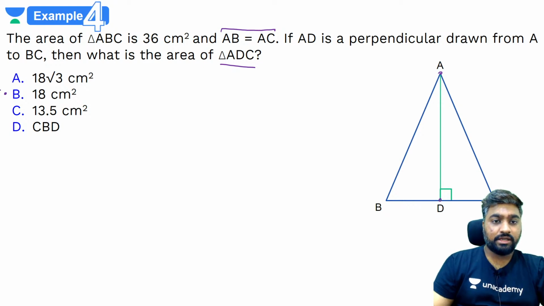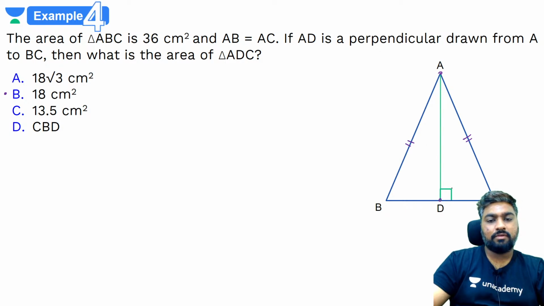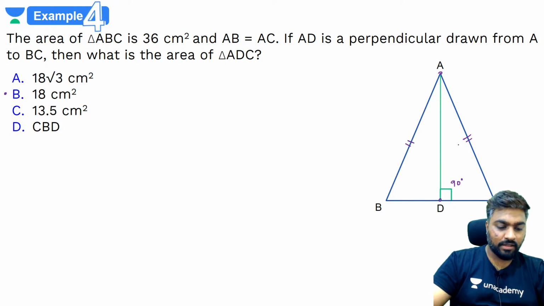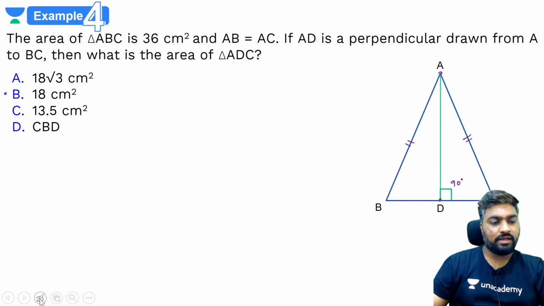एक बार और रिपीट करूँ क्वेश्चन को. क्वेश्चन तो ये रहा. Area of this whole triangle is 36 centimeter square. They're saying AB and AC are equal. AD जो है वो perpendicular है, मतलब ये angle 90 degrees है, drawn from A to BC. They want us to find out the area of this part, this chota triangle. 18, very good, beautiful guys, just the half.